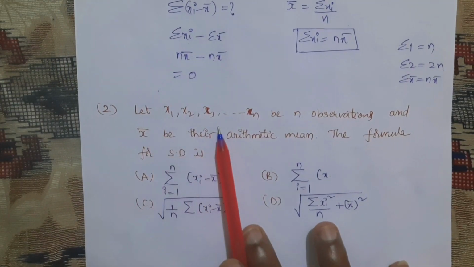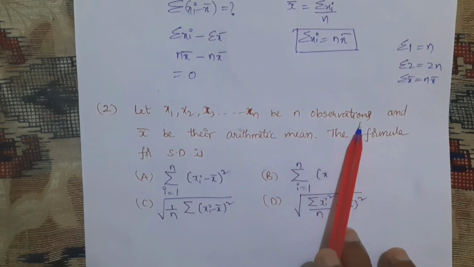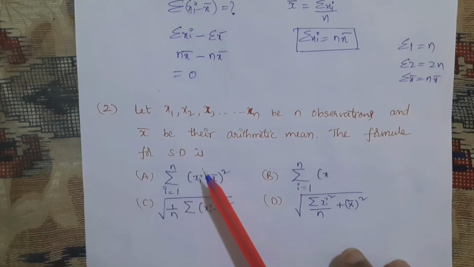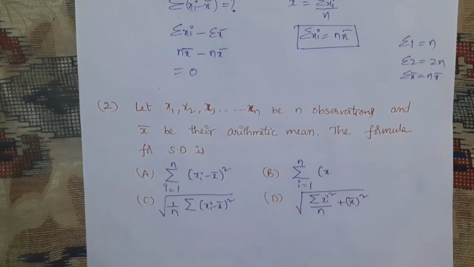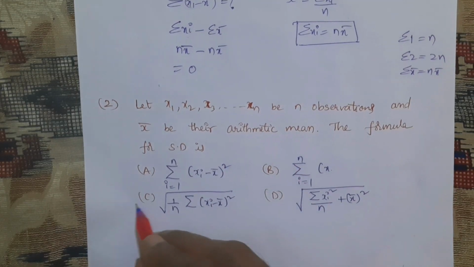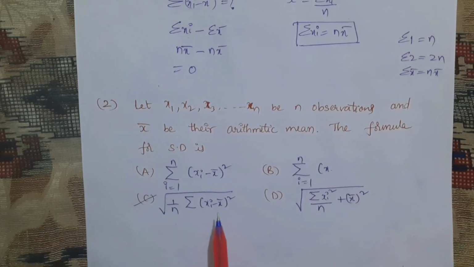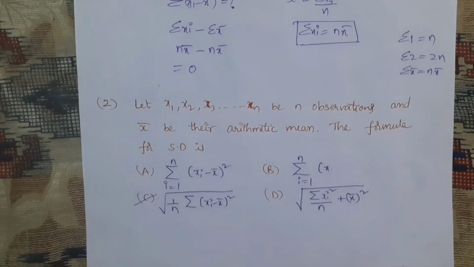Next one, a concept-based question, direct formula based. Let x1, x2, x3, and so on, xn be n observations and x bar the arithmetic mean. What is the formula for standard deviation? That is option C, 1 by n into sigma xi minus x bar whole square. Remember this, in so many cases we have used this formula.